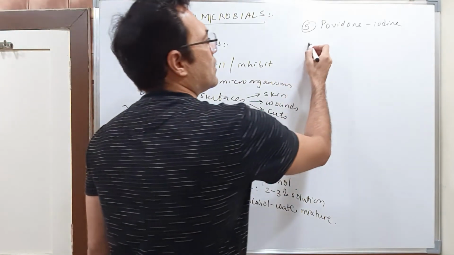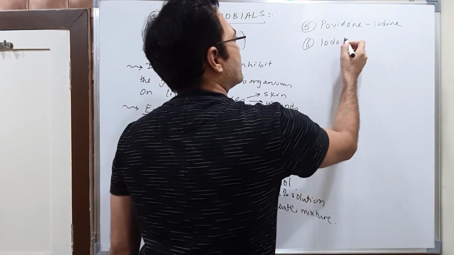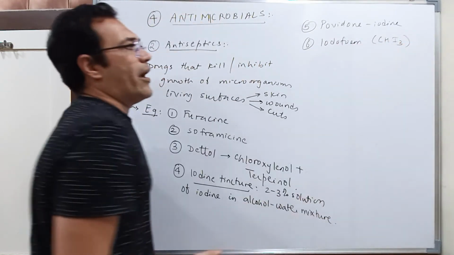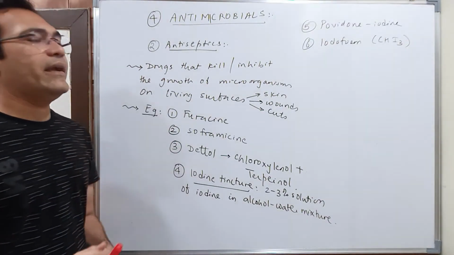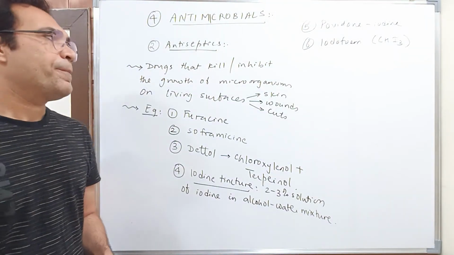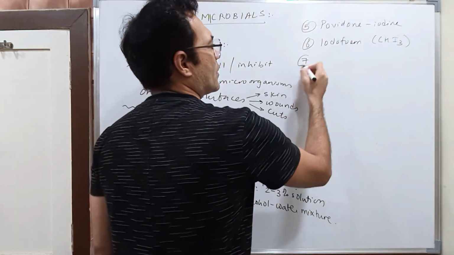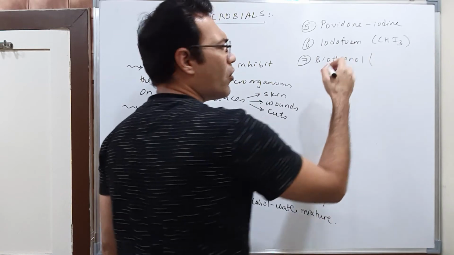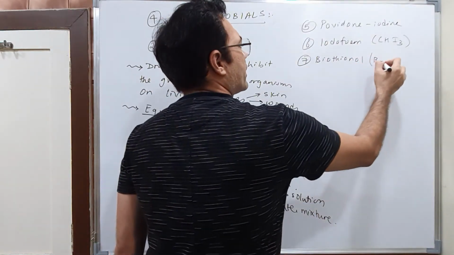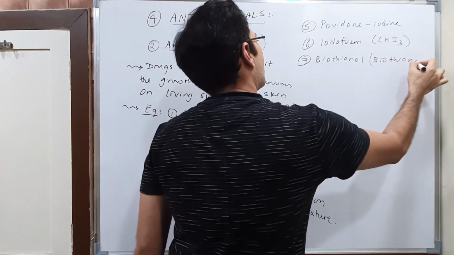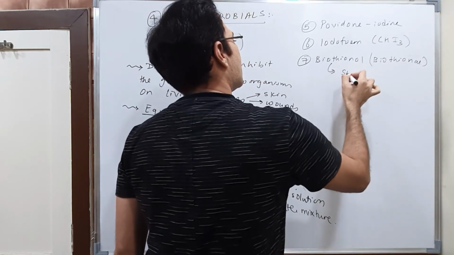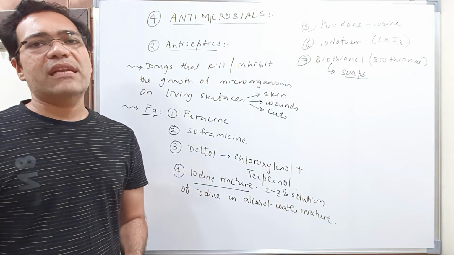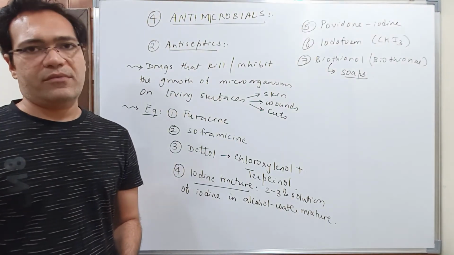Then, students, iodoform, CHI3. Iodoform is also used as an antiseptic. Okay, one more example, biothionol, or in some books it is also written as biothional. It is used in making soaps. Biothionol is used as an antiseptic compound in soaps.